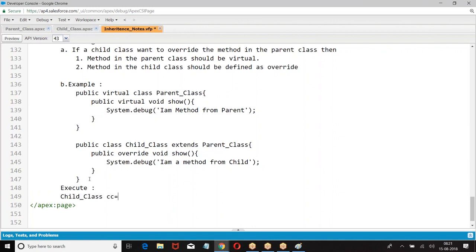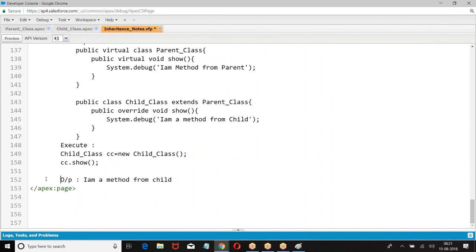child class, when I say cc.show, what is the output we are getting? I'm a method from child. Here also, if you want to refer to the method from the parent, how do you call it? Super dot method.